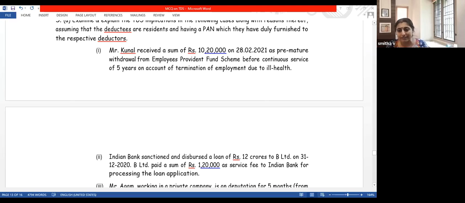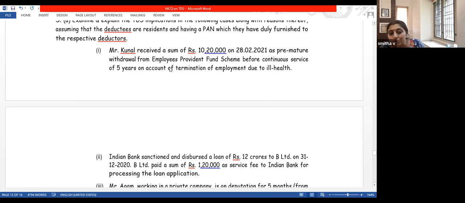There is no need for tax deduction. But if you could not render 5 years of service, then that is taxable and TDS has to be deducted. Understood? If 5 years of service has been rendered, the PF amount is exempt, no TDS. If you could not render 5 years of service, it is taxable and TDS is deducted. But if you could not render 5 years because of reasons beyond your control, it was not my fault that I couldn't give 5 years of service, it was due to my ill health or because the employee died, in that case also the amount is exempt and there is no TDS. So that is the answer which I have to give here.